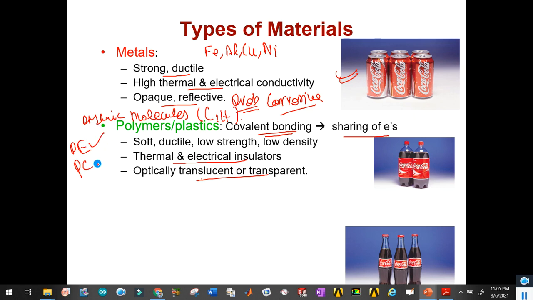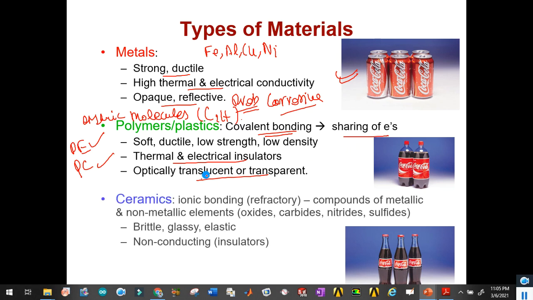This is polyethylene, this is polycarbonate. These are all examples of polymers. They are soft and ductile. Different drinking bottles and food packaging are made with the help of polymer materials.